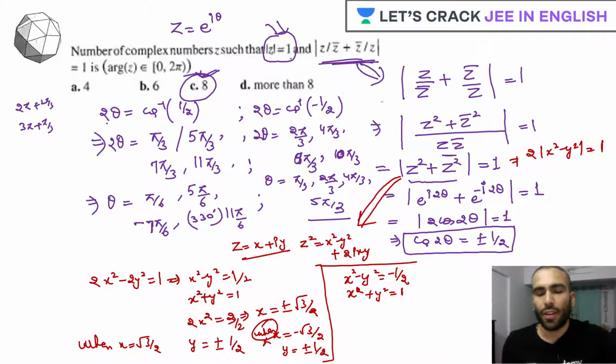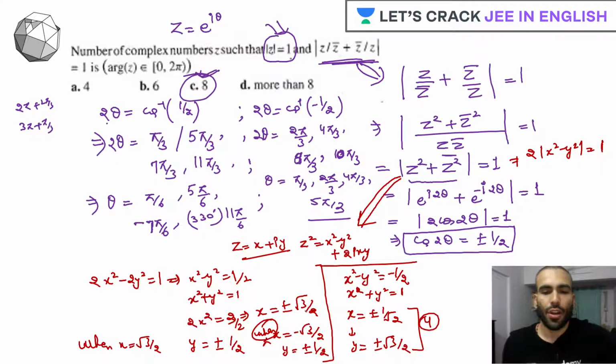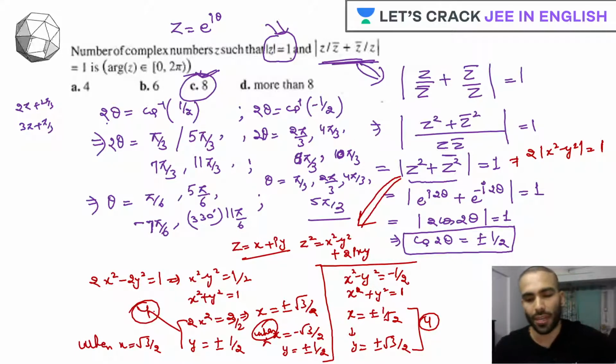When you start solving this, what exactly you'll be getting? When you add this, you'll be getting x as plus minus 1 by root 2, and for this x, getting two more values of y. Again from here also we'll have four values. From here also we'll have four values of complex numbers.